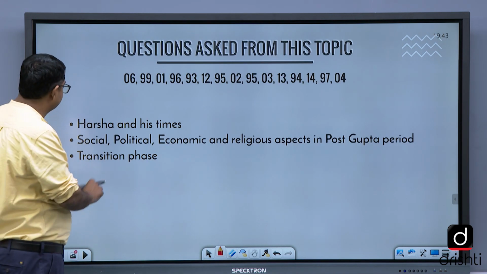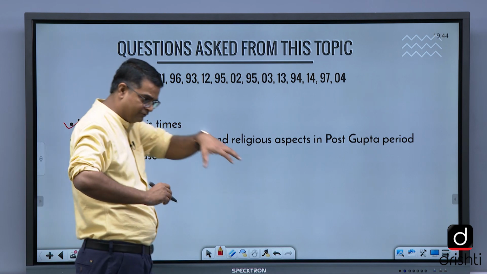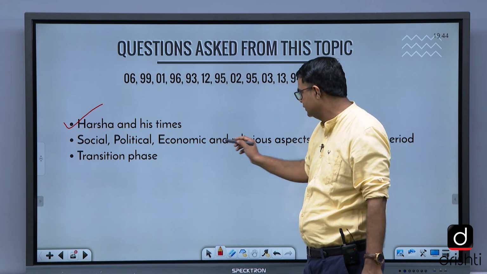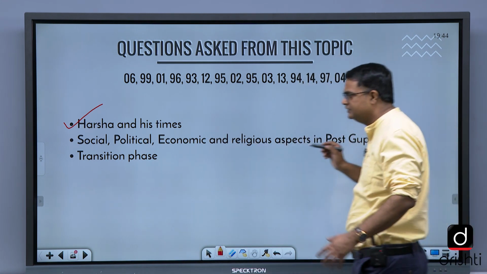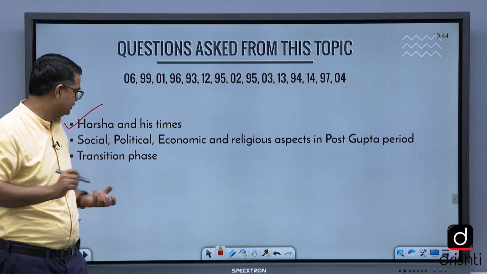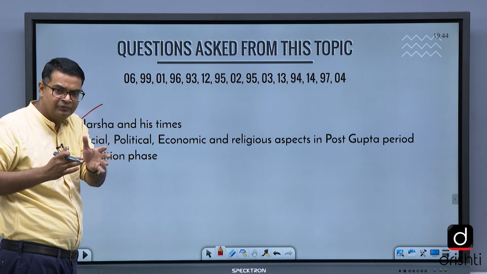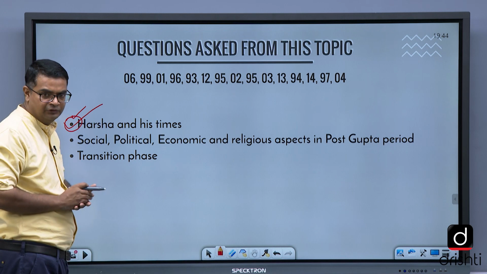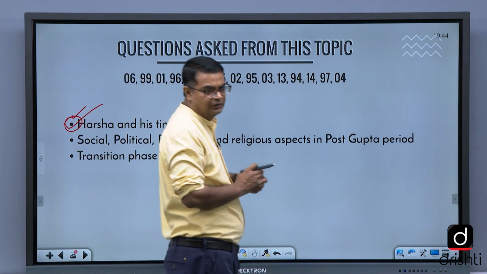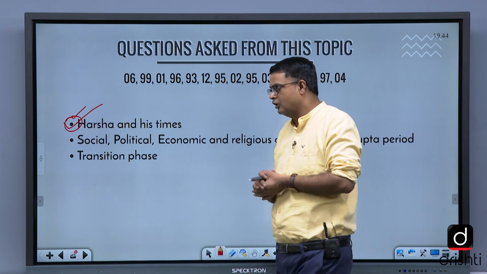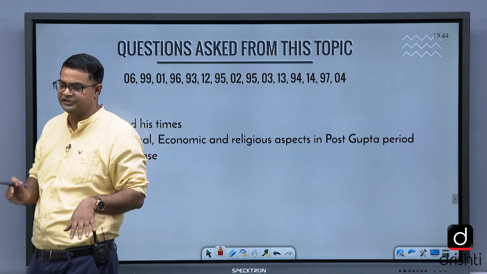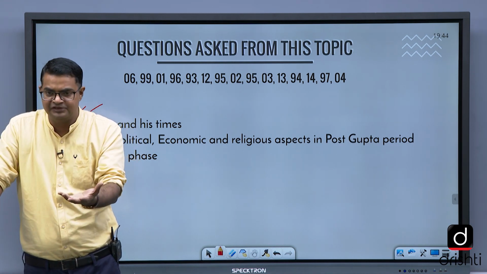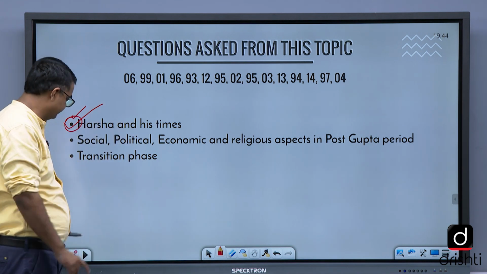Post-Gupta: Harsha and his time is very important. The foreign travelers who came during the time of Harsha. Social, political, economic and religious aspects in the post-Gupta period, just a broader understanding of it. The transition phase from ancient time to medieval time. The literary development during the time of Harsha, the Harshacharita and other things, the sources of reconstruction, and how Harsha was the last great king of ancient India, and how he tried to save the important dynasties during this time. All these things we need to focus on.